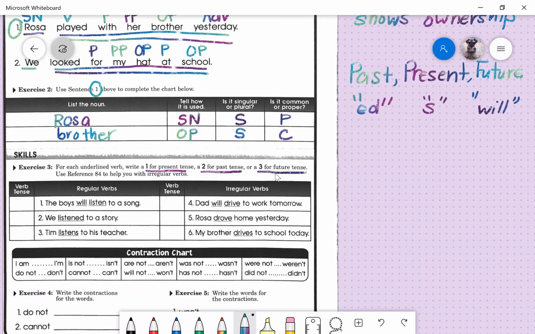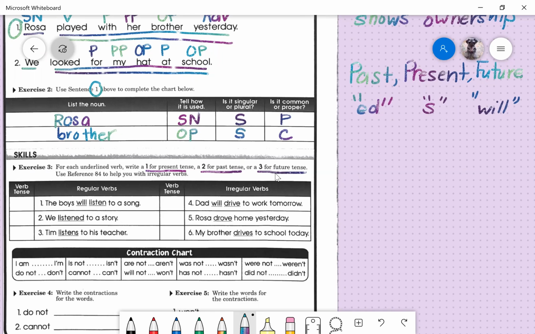Now, you'll notice we have regular verbs and we have irregular verbs. Irregular verbs is when the verb changes to a different word, very close to the original word, right? But it does not follow the same rules as past tense or present tense verbs, so they're irregular. Irregular means not usual, okay?